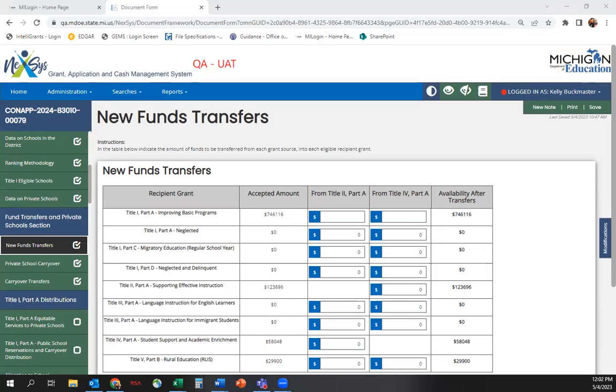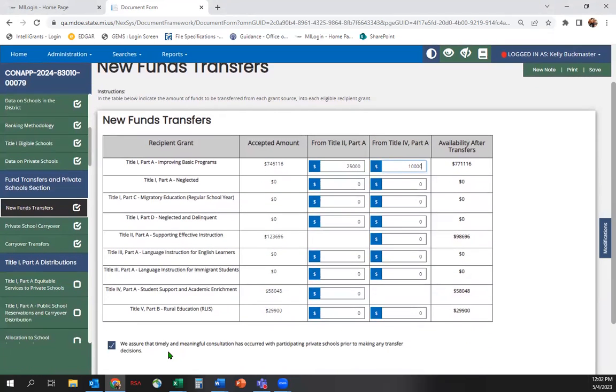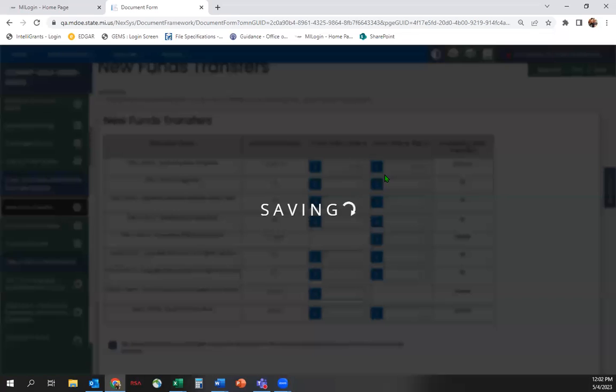In this example, we're going to transfer $25,000 of Title II and $10,000 of Title IV into Title I. Please notice the availability after transfers column. It has reduced the amounts available in Title II and Title IV by $25,000 and $10,000. If you serve private schools, you will also need to check the timely and meaningful consultation box at the bottom of the screen. Be sure to save before moving to the next screen.